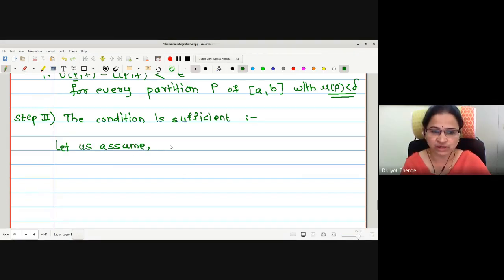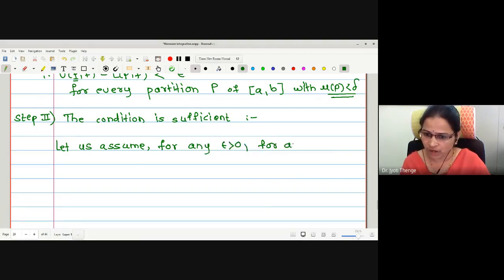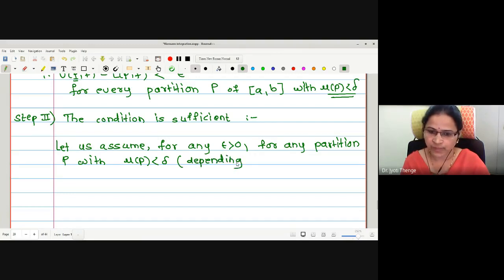For that, I have to write for every epsilon there exists delta. Therefore, I will write for any epsilon greater than 0, for any partition P with norm P less than delta, where this delta depends on epsilon.